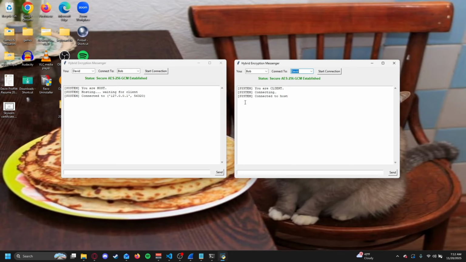And we're connected. From here, it's very simple. Just type in the message box below, hit enter or press the send button, and it'll pop up on both apps, along with the name of the user that sent it. As I mentioned earlier, the app is more complex on the back end than the front, and we'll demonstrate that on the next slide by showcasing some Wireshark packet captures.